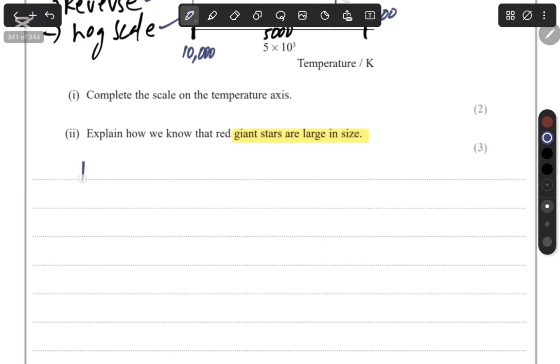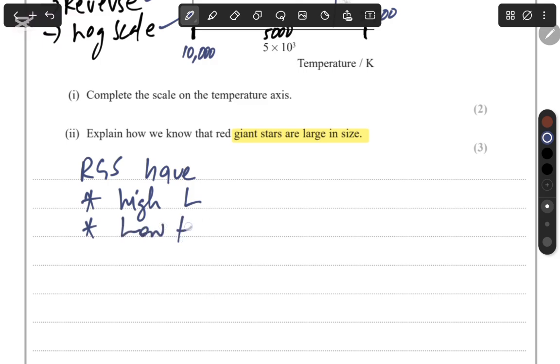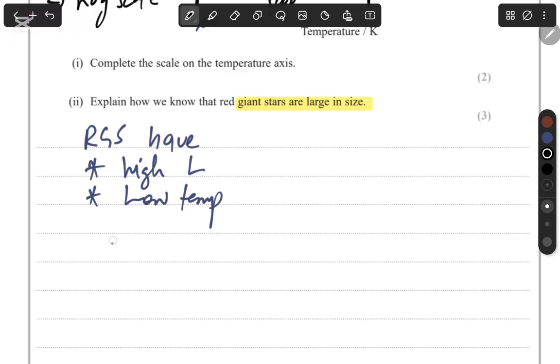So first we get right that red giant stars have, first thing, high luminosity, and second thing, low temperature. And we know the formula of luminosity is equal to the Stefan-Boltzmann constant, area, and temperature to the power 4.